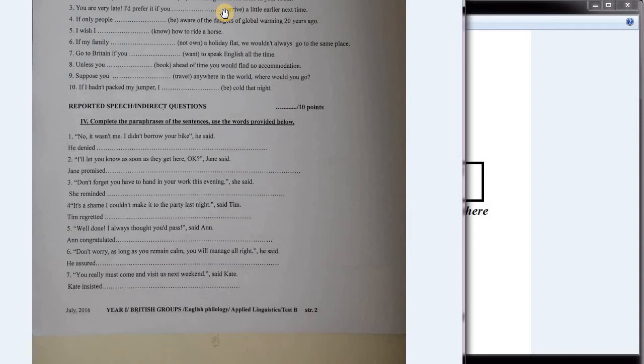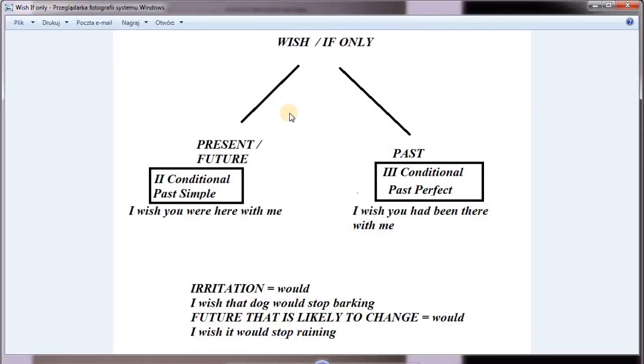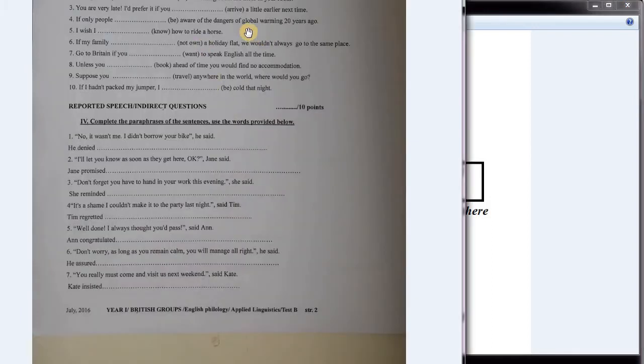Okay. And even if we analyze it on our table, it is referring to the future. So with these types of structure, expressing wishes regarding future, or kind of... No, this is not a conditional. Let's not confuse it with wish. But if you want to stretch it a little bit, then we're referring to the present or future, and in these kind of cases we usually use past simple.